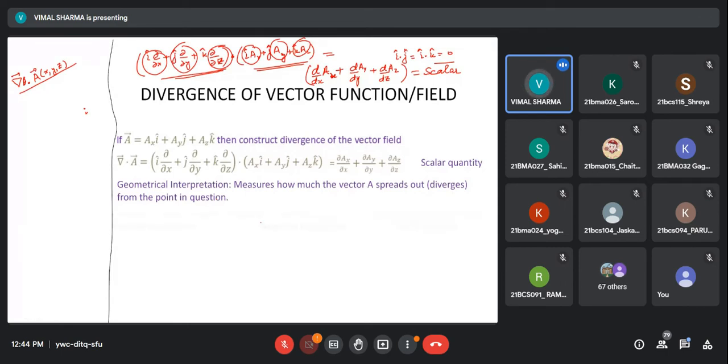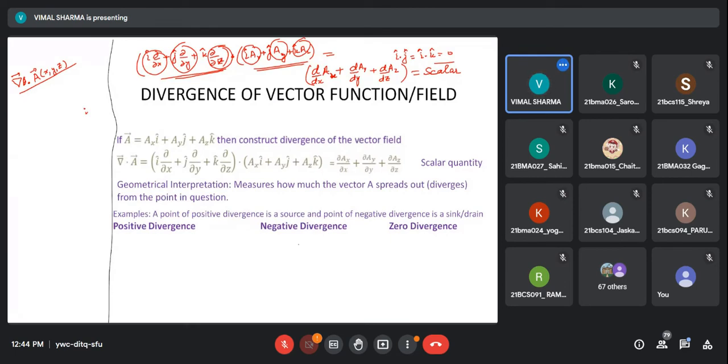Okay, so we have an example for positive divergence. If I have a positive charge, I know the electric field diverges out, and it is represented by these electric lines.